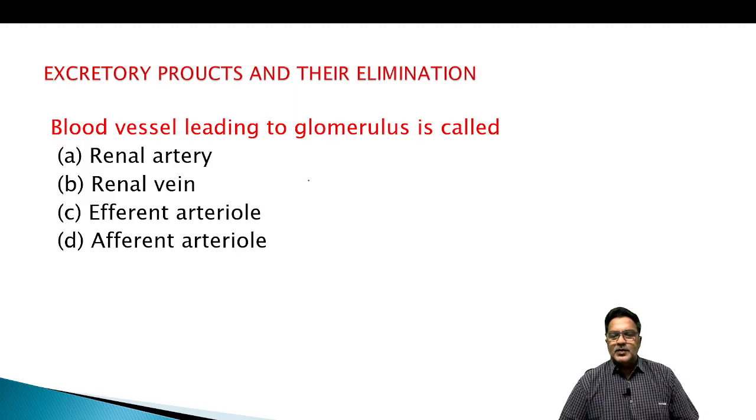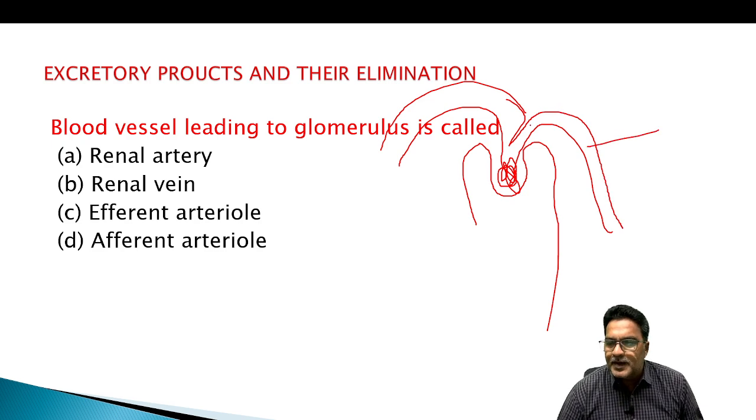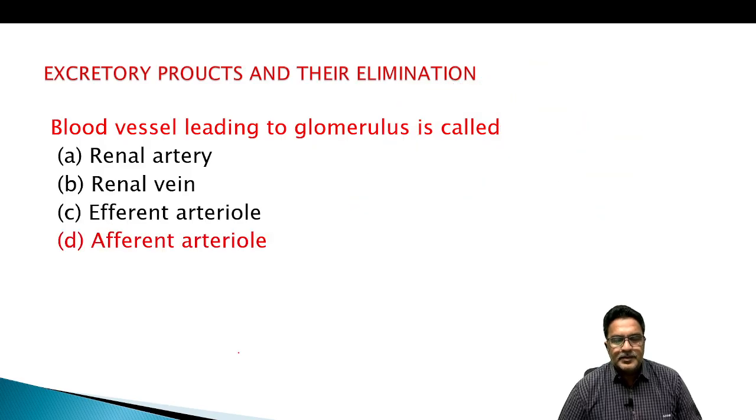Okay. So then next. Blood vessel leading to glomerulus is called. Let's talk about this, this is the Bowman's capsule and who is coming into here. Afferent arteriole is coming and it forms the glomerulus, and this is leaving the Bowman's capsule. We have to say efferent arteriole, and this is afferent arteriole, we can say, leading into the glomerulus. So what we have to say? Afferent arteriole. This is the afferent arteriole.